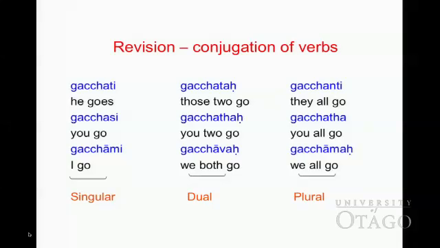Start from gacchati, gacchataḥ, gacchanti. He goes, those two go, they all go. Gacchasi, gacchathaḥ, gacchatha. You go, you two go, you all go. Gacchāmi, gacchāvaḥ, gacchāmaḥ. I go, we both go, we all go.